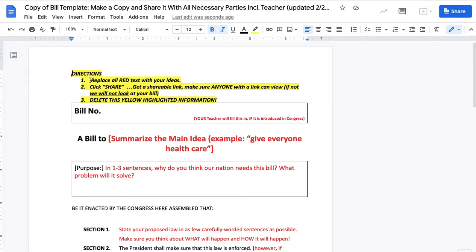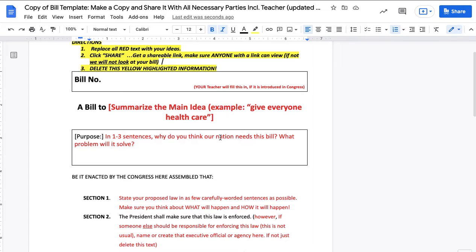Directions are to first replace all red text with your ideas. Second, click share. Get a shareable link. Make sure anyone with a link can view. If not, we will not look at your bill. And number 3, delete this yellow highlighted information because it's ugly.